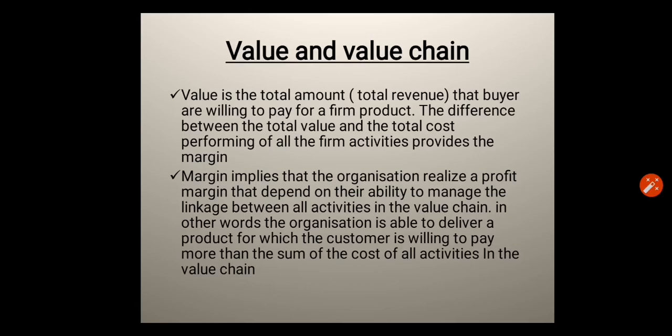Margin implies that the organization realizes a profit margin that depends on the ability to manage the linkage between all activities in the value chain. In other words, the organization is able to deliver a product for which the customer is willing to pay more than the sum of the cost of all the activities in the value chain.